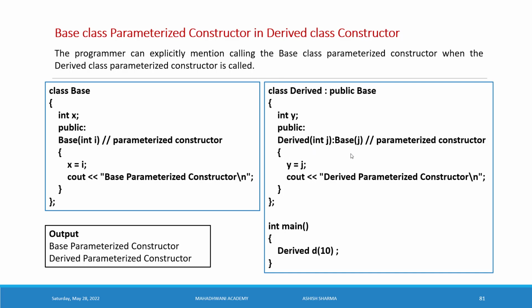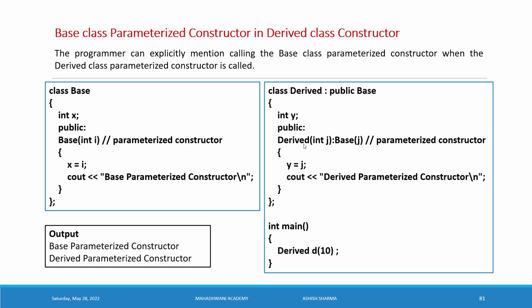Whenever we need to execute the parameterized constructor of the base class, we should write this source code explicitly. So derived, pass the variable of integer type j, then colon, the base class parameterized constructor. We should write here manually, explicitly, base(j).